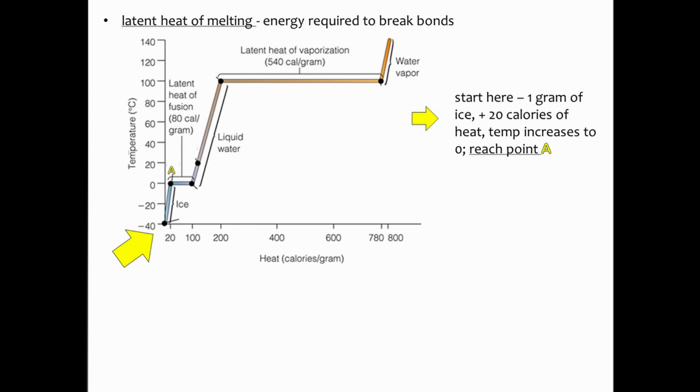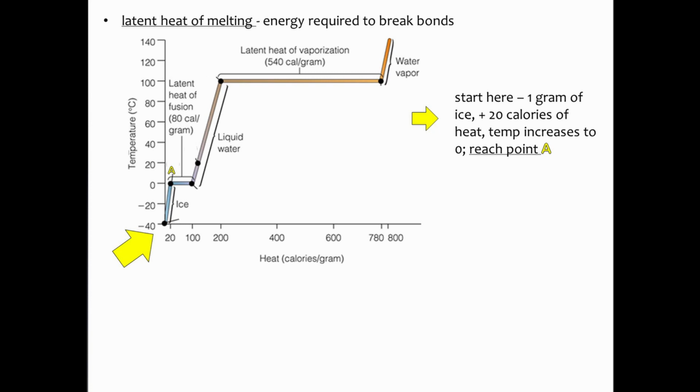We have a solid block of ice. Remember that in a solid, all the hydrogen bonds between water molecules have formed. We're going to deal with about 1 gram of ice. Remember, once again, the definition of heat capacity involves what it takes to raise the temperature of 1 gram of substance by 1 degree.